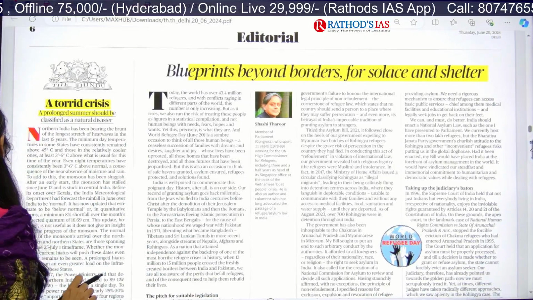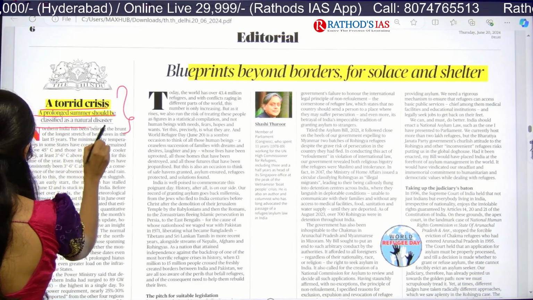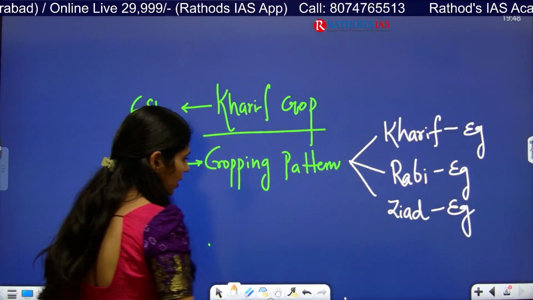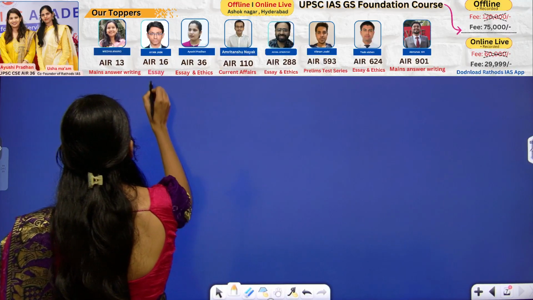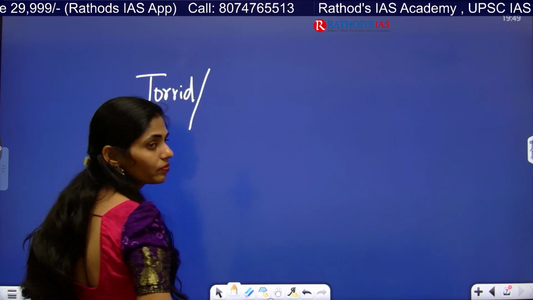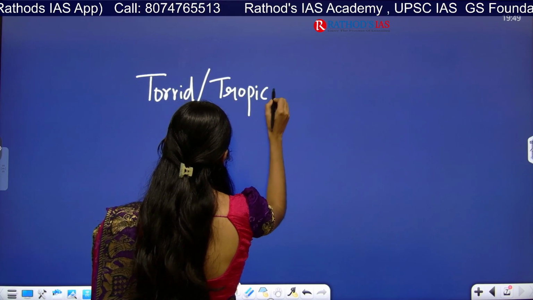Okay, and the next important article here is "A torrid crisis: A prolonged summer should be classified as a natural disaster." So here, there are some keywords. The first one is torrid region. So where is this located? Torrid is also called the tropical region.